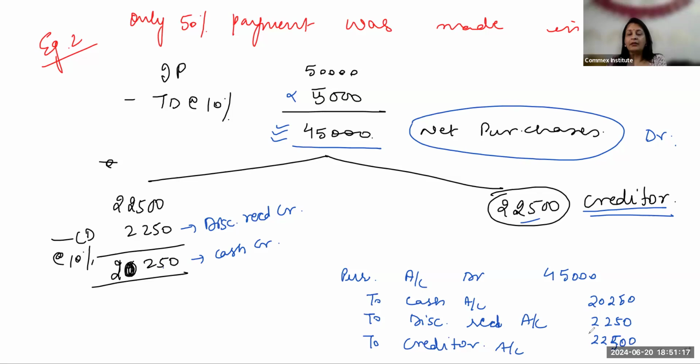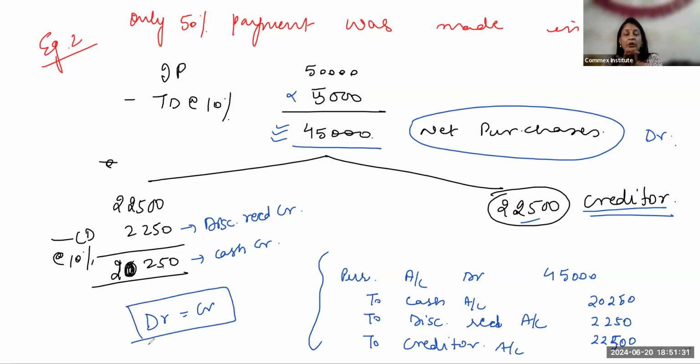22,500. And then in these entries of cash discount and trade discount, again and again I'm telling you, please check in the entry that your debits and credits are equal. Okay, now debits and credits equal होने के बाद भी entry wrong हो सकती है. That is a different thing. But still at least that silliness should not be reflected. How can you give this entry? Okay, but don't leave the question. Even if the debits and credits are not equal, at least write something, right? But yeah, there'll be a lot of confusion in these entries of trade discount and cash discount. So you have to practice a lot.